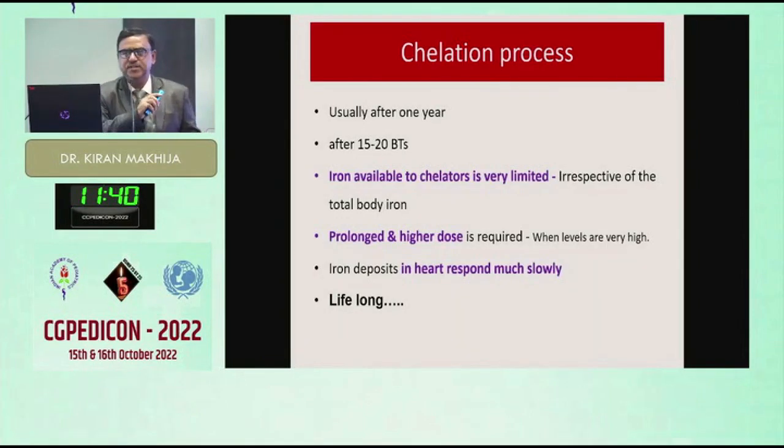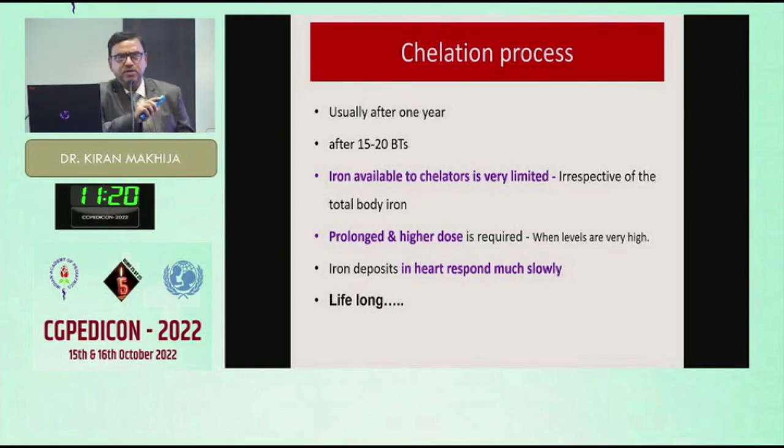So what is the chelation process? This is a non-toxic drug which combines with the toxic thing in the blood, so that it can be excreted, and it does not cause any complication in the body. So this is the chelation process.